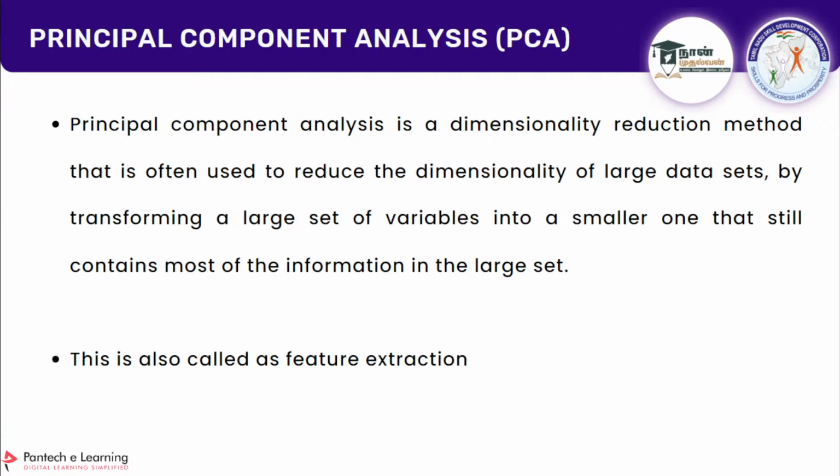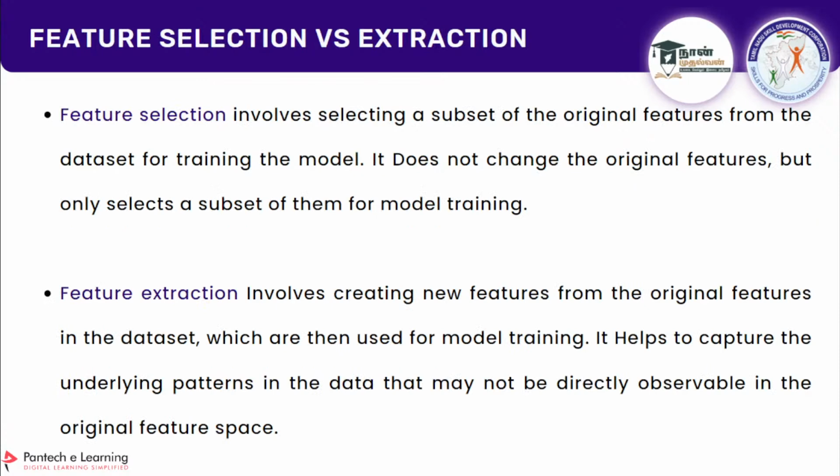But here, this is known as feature extraction. What is the difference? Feature selection versus feature extraction. Feature selection involves selecting a subset of the original features, which means you take some of the important columns and neglect other features, as we did in previous examples, in yesterday's class and the day before yesterday's project. Extraction involves creating new features. It creates new features from the original features in the data set, which are used for model training.